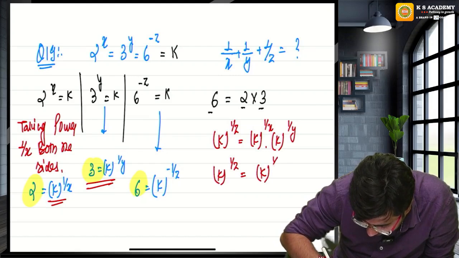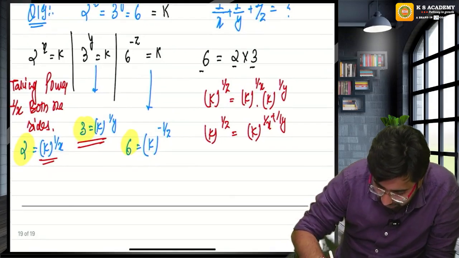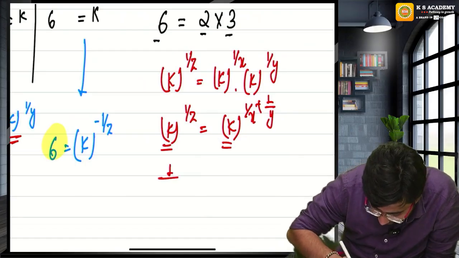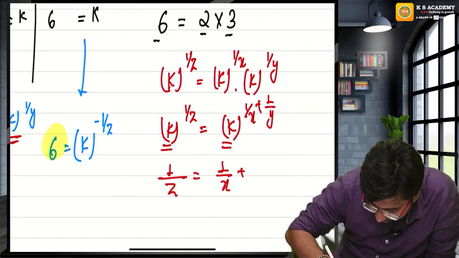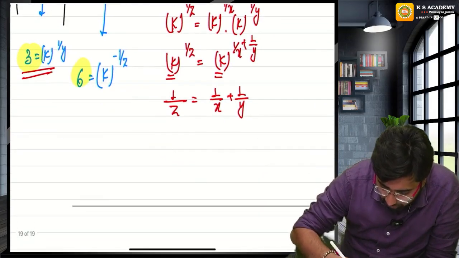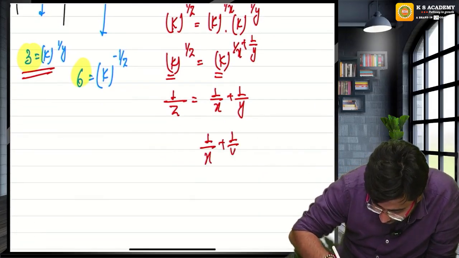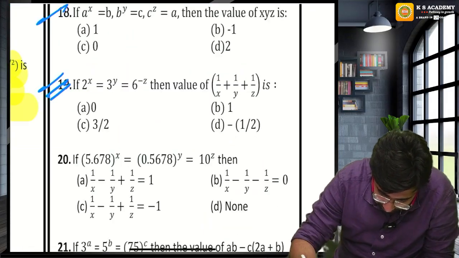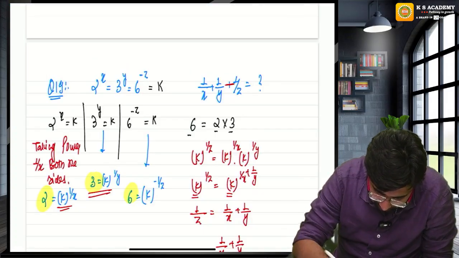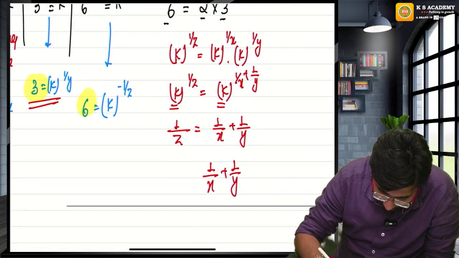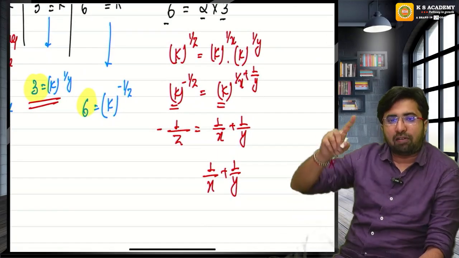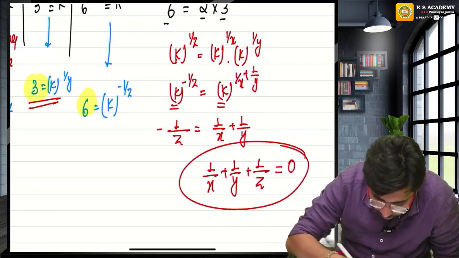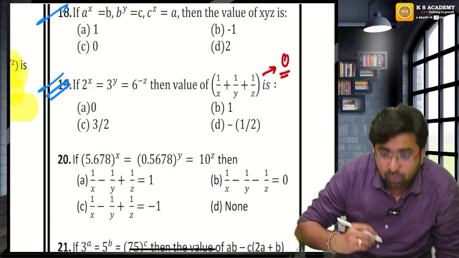If the bases are same, the powers will add. From the comparison technique, if the bases are same, then the powers must be same. I am asking the value of 1 upon x plus 1 upon y plus 1 upon z. So sorry guys, here the power was minus, so the minus power will go with the plus 1 upon z, and everything will be equal to 0. So this will be equal to 0.